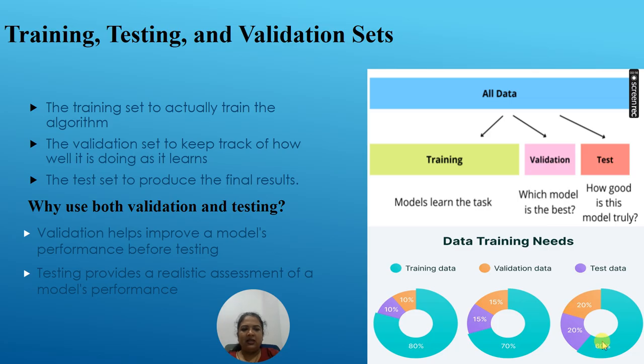And if we use 60% of the data for training, then 20% each can be kept aside for validation and testing. So validation is very important to improve the model's performance, but without validation we can also divide our data into training and testing, two phases.